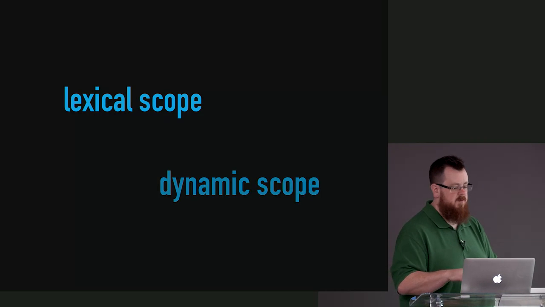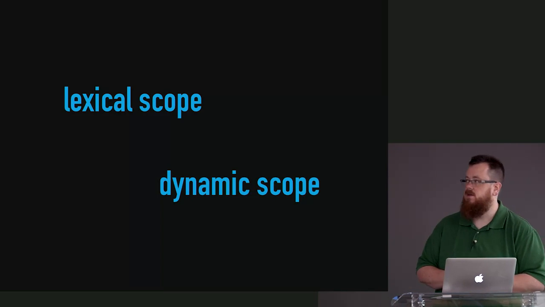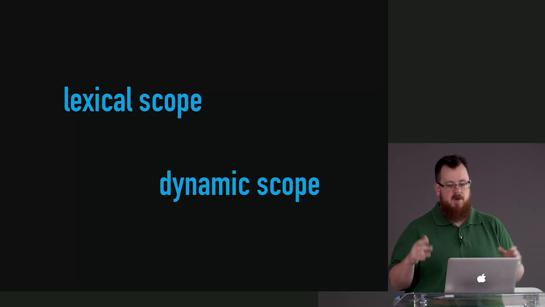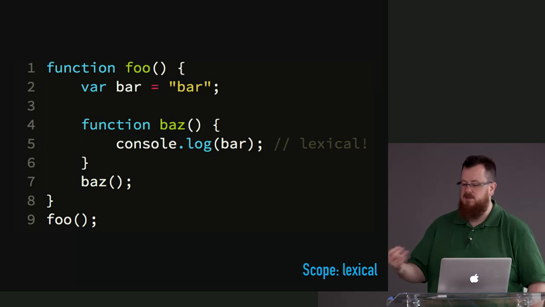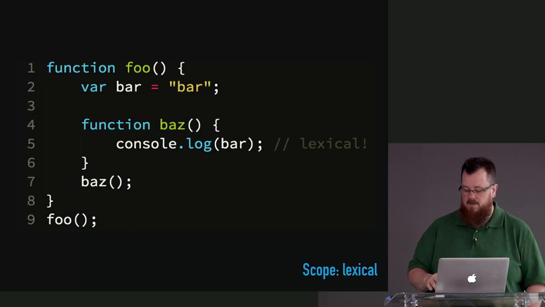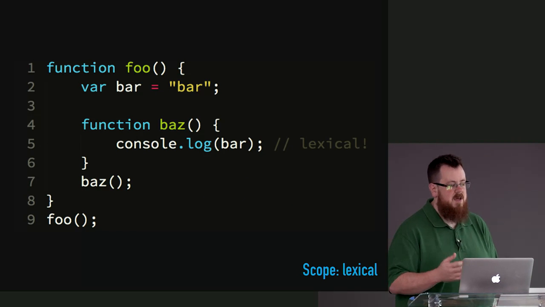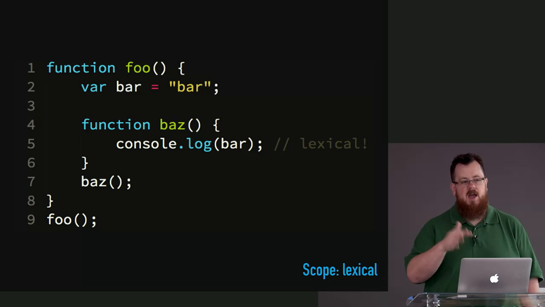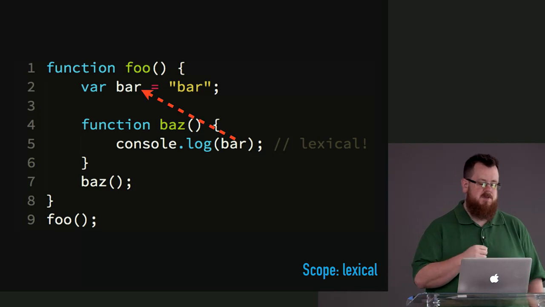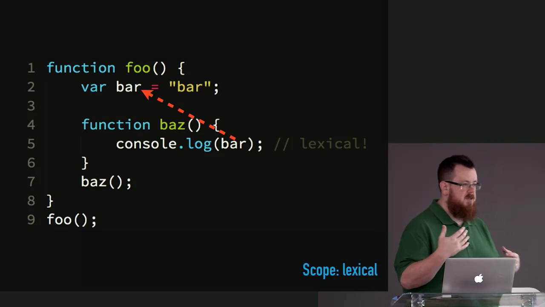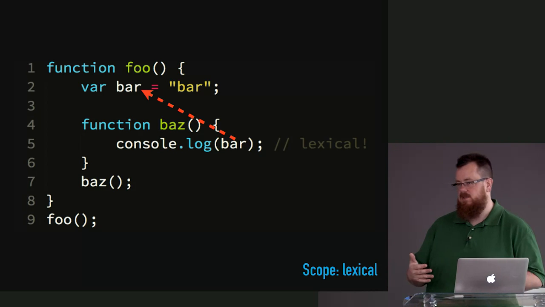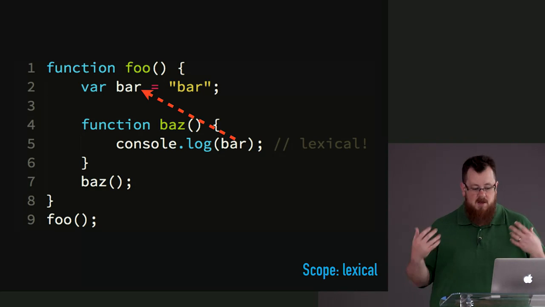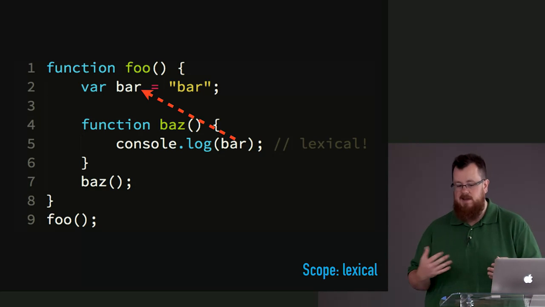There is another model for scoping. I hinted at this earlier. It's the dynamic scope model. And I wanted to quickly compare those two. So lexical scope, you'll notice that I have a bar variable. And when I reference that bar variable on line 5, the compiler has said, I know which bucket you come from. It's from this one. So that reference, again, it's permanent, it's fixed. It's not going to be like some dispatch where we figure this out at runtime. There's a fixed relationship there, and it's never going to change.